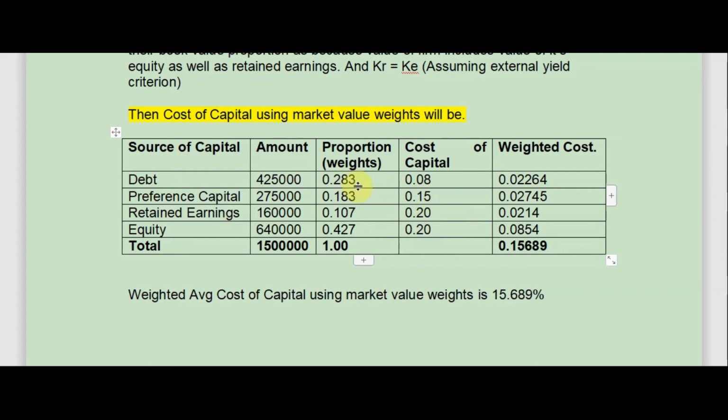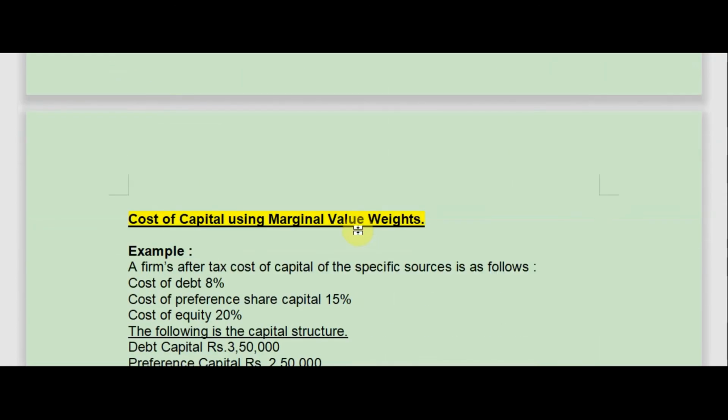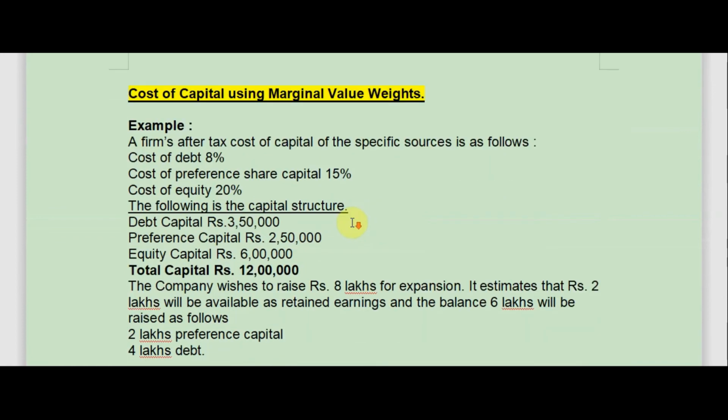If we multiply weights with the cost of capital, we get the weighted cost, and the total of the weighted cost is 0.15689, or the weighted average cost of capital using market value weights is 15.689%. So this is how we calculate the weighted average cost of capital with market value as weights.